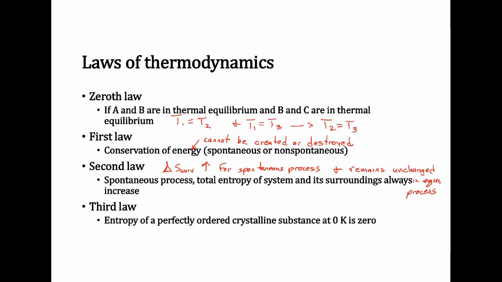The third law states that the entropy of a perfectly ordered crystalline substance at 0 Kelvin is 0. So if you think about this, if we are in a solid state, we have a lot of order, which means there's not a lot of disorder. But what happens as our temperature increases? Well, as our temperature is increasing, that freedom of our motion is increasing as well. Well, if our motion's increasing, that means the randomness is starting to increase, so our entropy is getting greater. But this is true for a perfectly ordered crystalline substance.